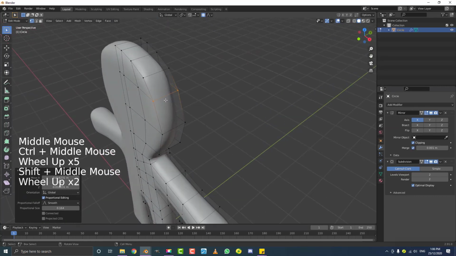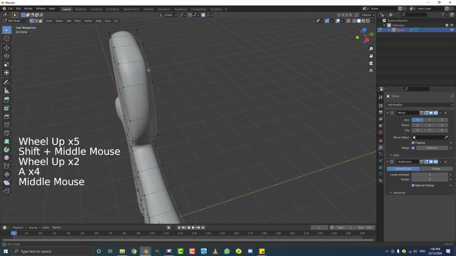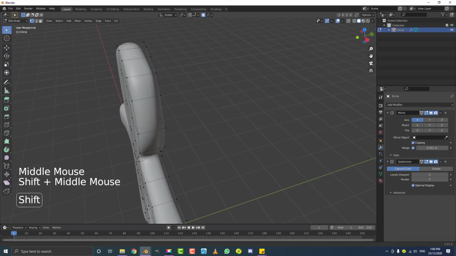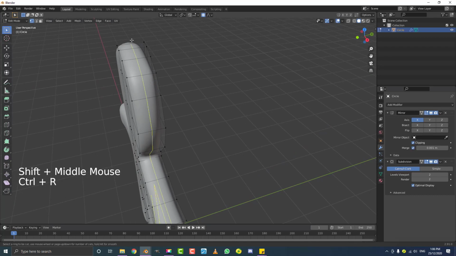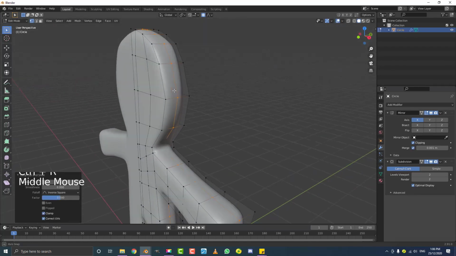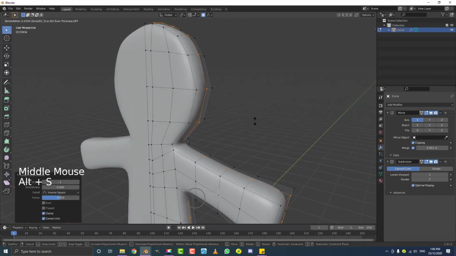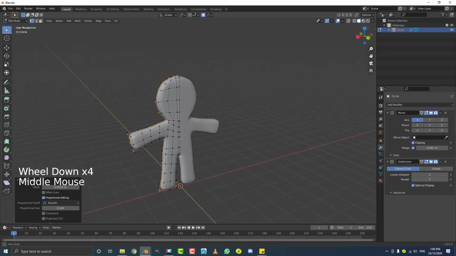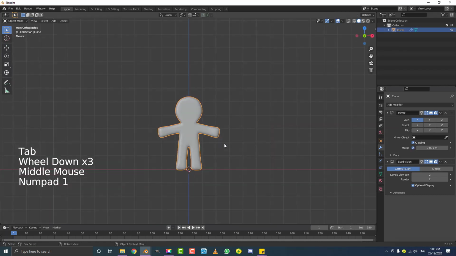So now when we're done with that, we're also just going to come over here on one of these edges, hovering the cursor over it. Control R, you should see an edge appear, double click. And then if you go Alt S and you expand it out in the normals a little bit, just to give it some roundness like that. Okay, so that's looking really, really cool.